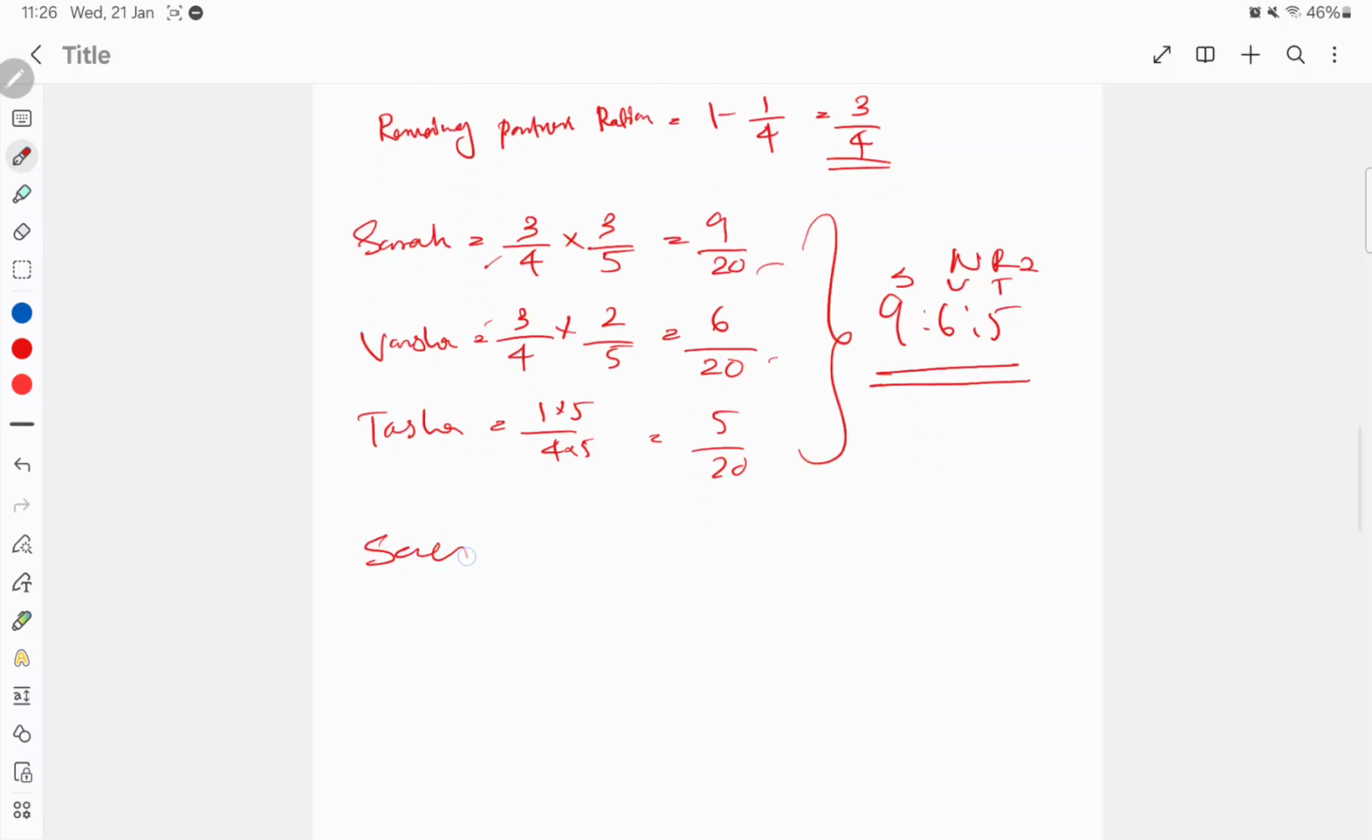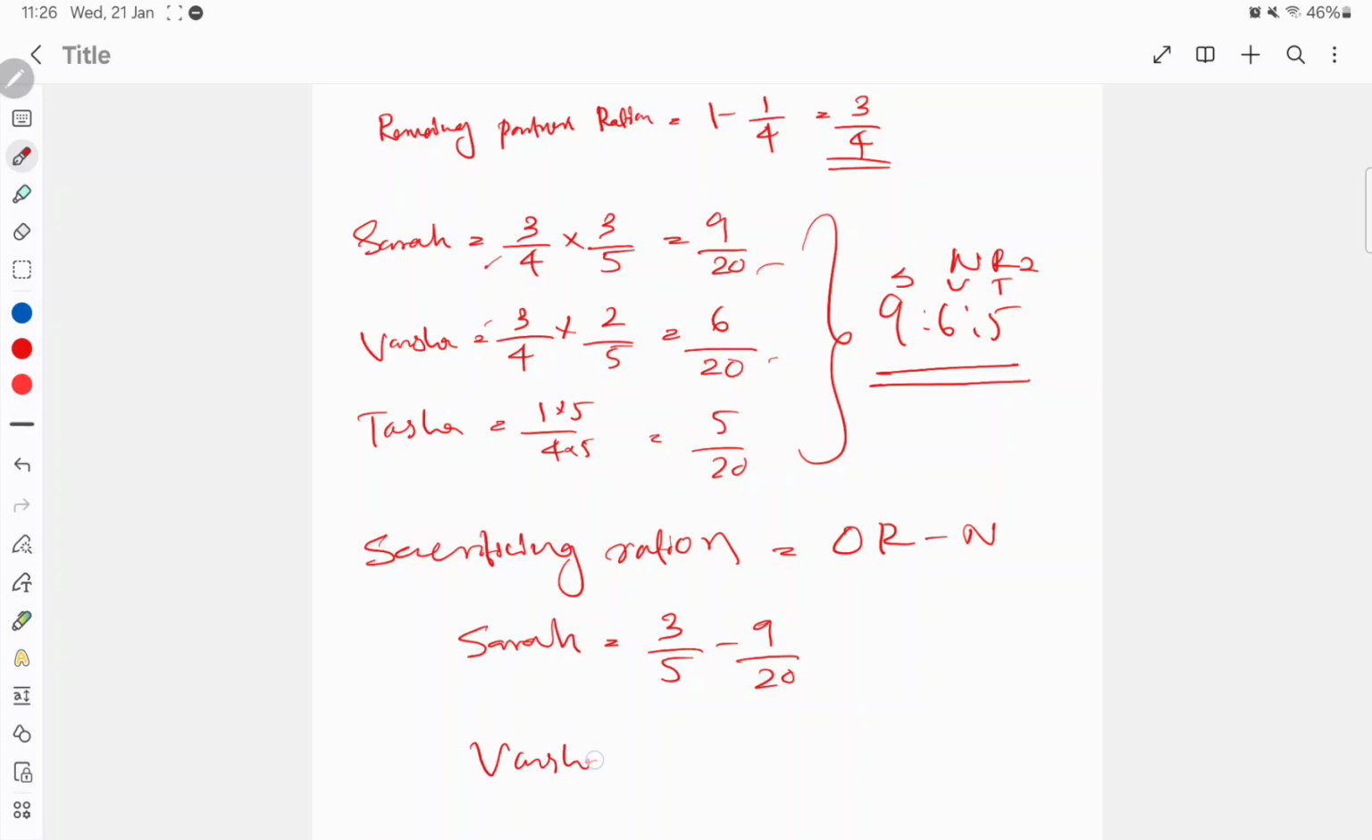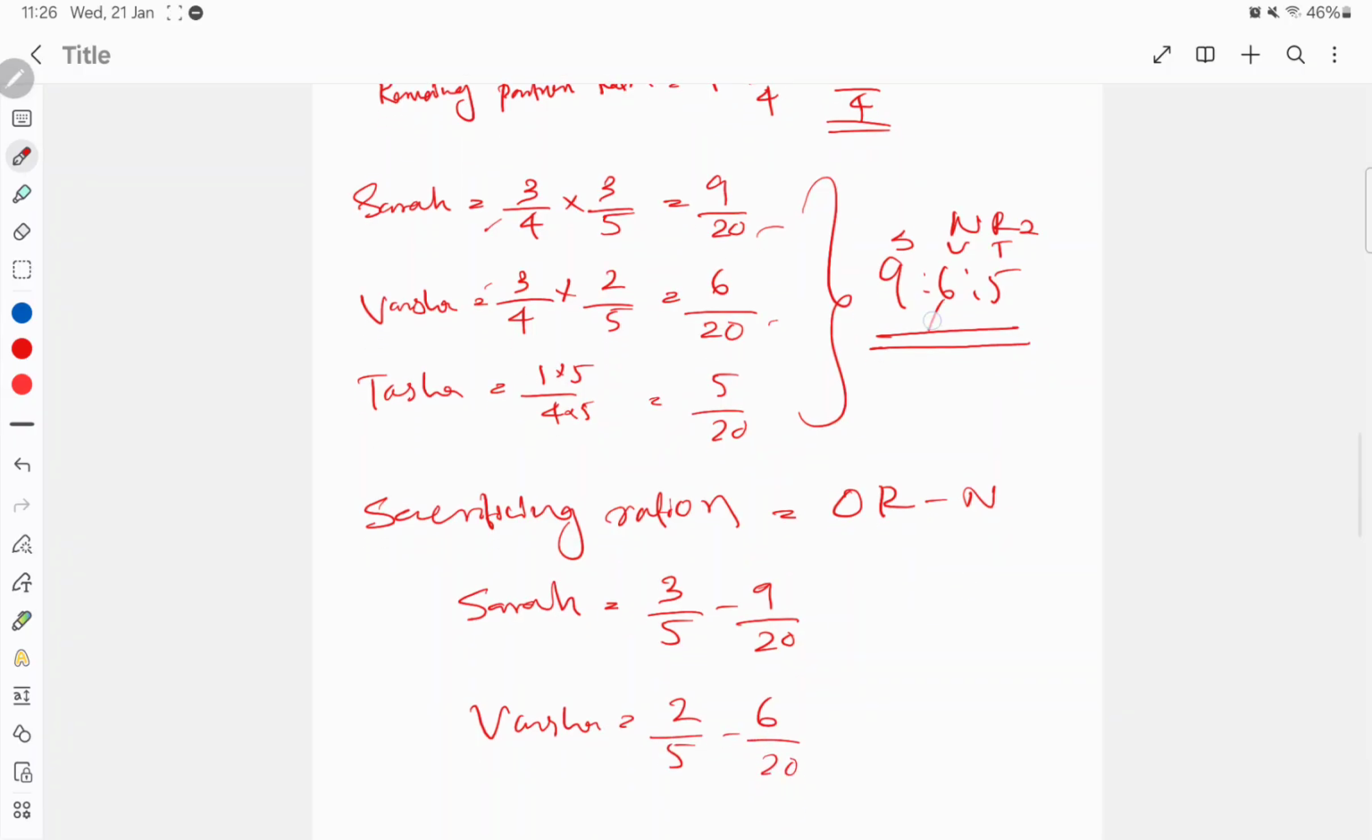Now we need to find out the sacrificing ratio. So the sacrificing ratio is equal to old ratio minus new ratio. So sacrificing ratio you will not calculate for the new partner, okay, because old partners are sacrificing through the admission. So sacrificing ratio for Sarah will be, Sarah's old ratio is 3/5, right? New ratio is how much? 9/20, isn't it? For Varsha also, old ratio is 2/5, new ratio is 6/20, isn't it? From here you will get it. Okay. So you can calculate here.